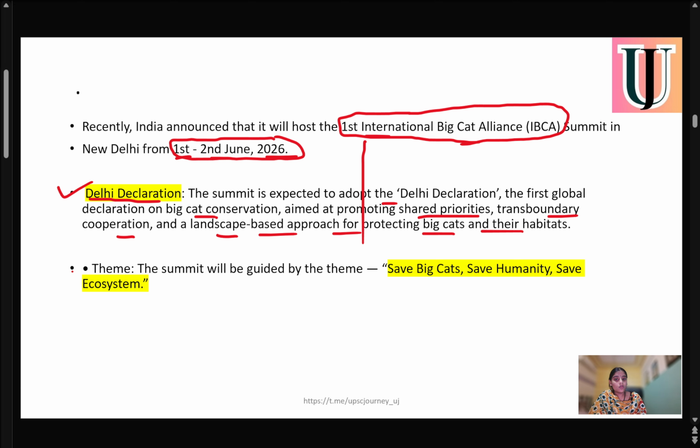Now, what is the theme of the summit? The theme of the summit is Save Big Cats, Save Humanity, and Save Ecosystem. From your exam point of view, it can be directly asked what the theme of the International Big Cat Alliance is. So the theme of the Big Cat Alliance is Save Big Cats, Save Humanity, and Save Ecosystem. This International Big Cat Alliance Summit is also known as the Delhi Declaration. Very important.